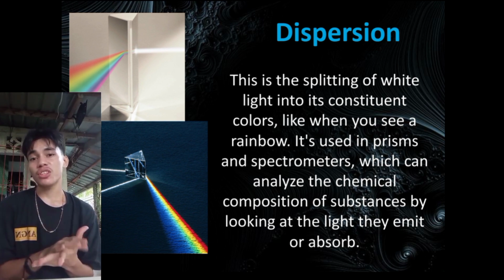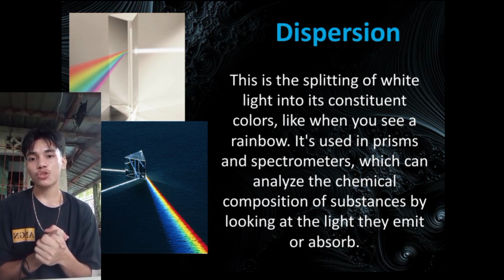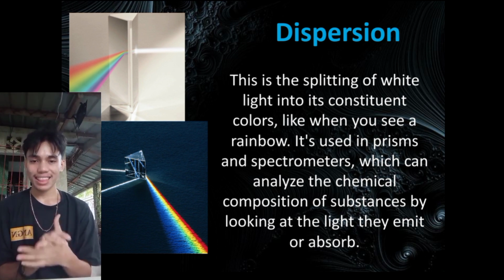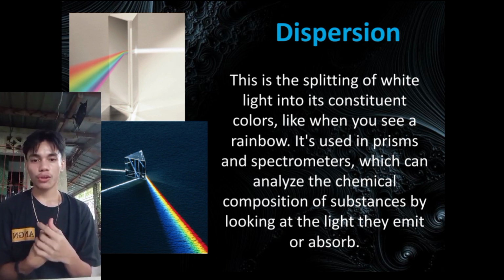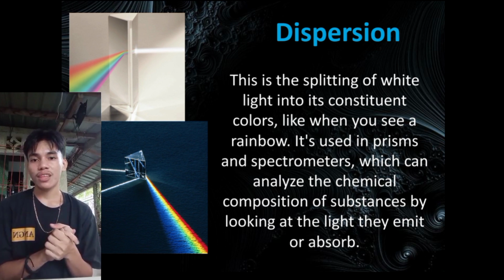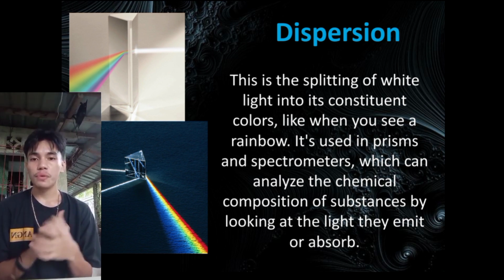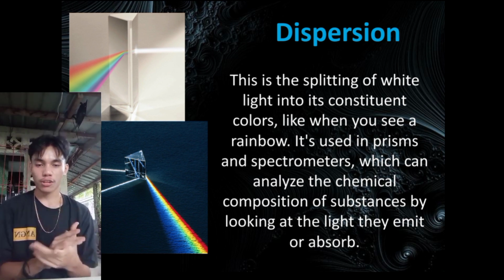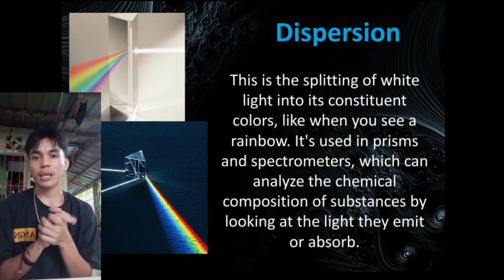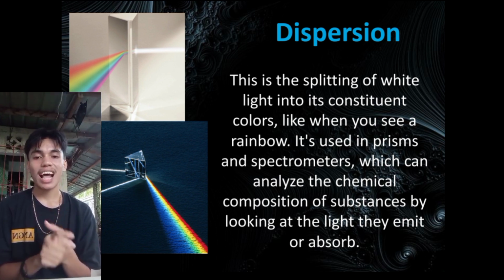So dispersion, illustrated vividly in natural phenomena like rainbows, involves the separation of white light into its component colors when passing through a medium with varying refractive indices. An example of this is a prism, where different wavelengths of light are refracted by different amounts, resulting in a spectrum of colors. Spectrometers employ this principle for chemical analysis.